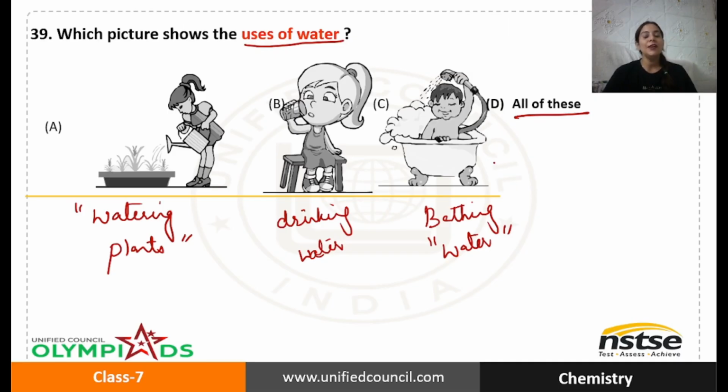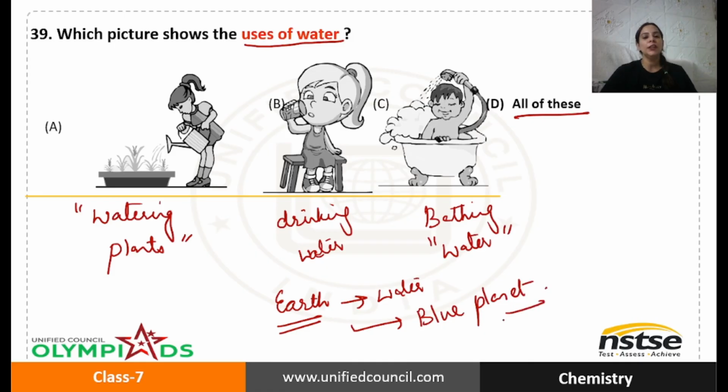So water is very, very important. It plays an important role. And also let me tell you that a lot of the area of earth is covered with water. That is the reason you call earth a blue planet, because it has got a lot of water. It's a very prime feature of earth, because water is very important for us.